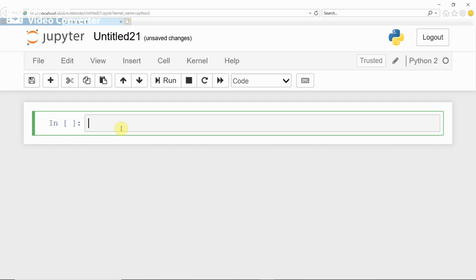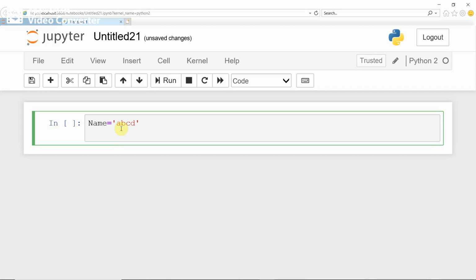For example, your name equal to, in single quote or in double quote, you can assign. Okay, either you can assign a string using single quote or double quote in this way.